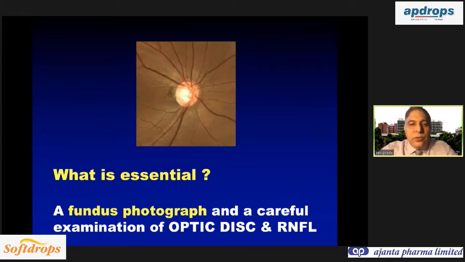So learn to document an image of the retinal nerve fiber layer as well as the disc photograph. And here in this photograph, you can see there is an inferior retinal nerve fiber layer defect. So again, I'm emphasizing, learn to look at the retinal nerve fiber layer. The disc appears quite healthy to most people, but they will miss this retinal nerve fiber layer defect.